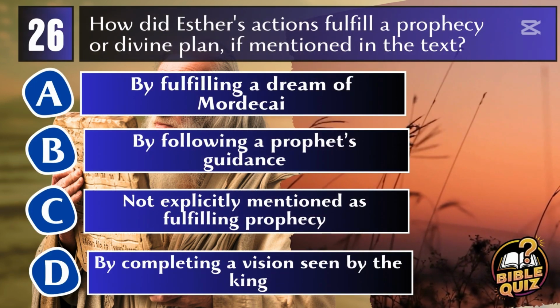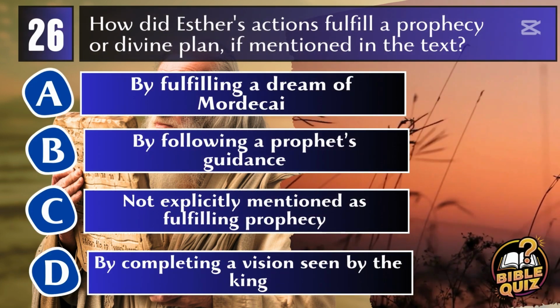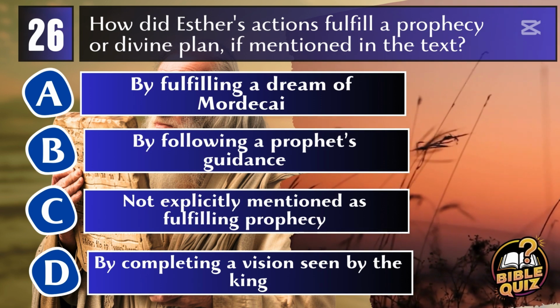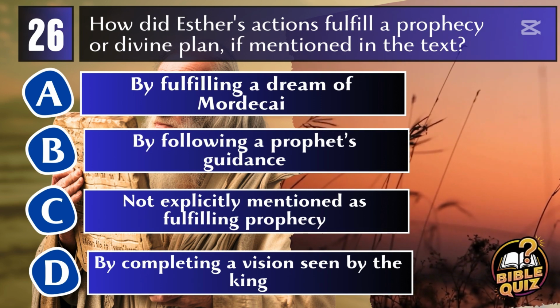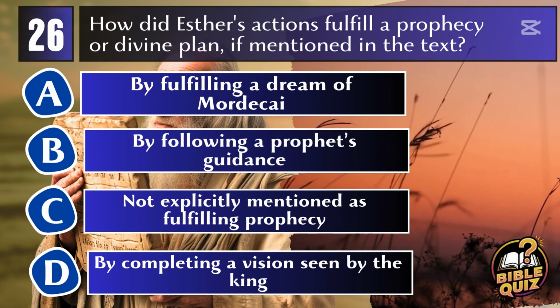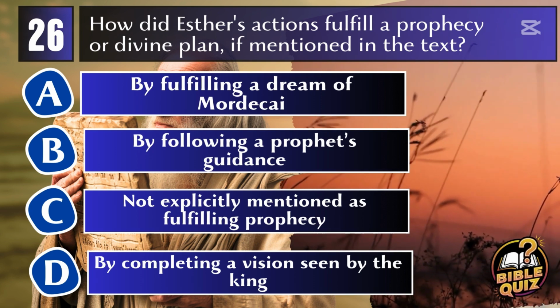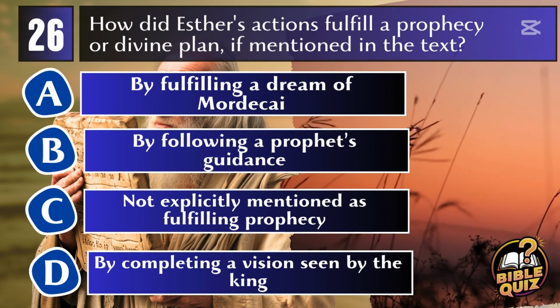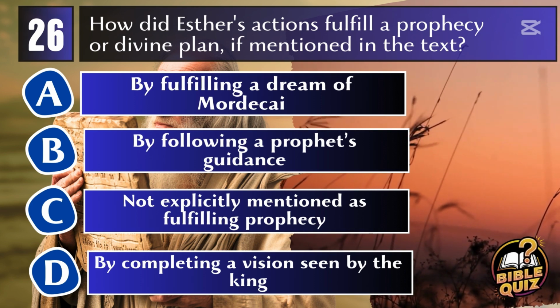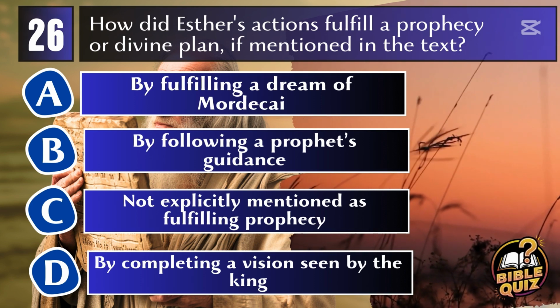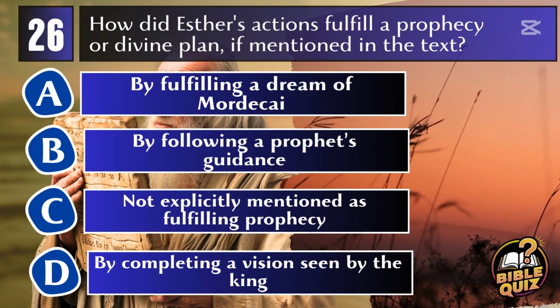Question 26. How did Esther's actions fulfill a prophecy or divine plan, if mentioned in the text? A. By fulfilling a dream of Mordecai. B. By following a prophet's guidance. C. Not explicitly mentioned as fulfilling prophecy. D. By completing a vision seen by the king.